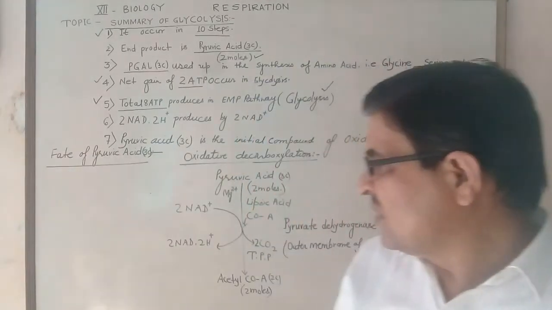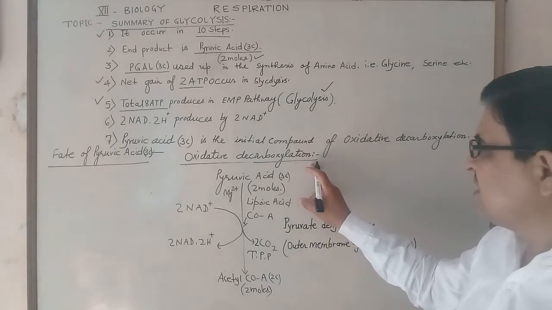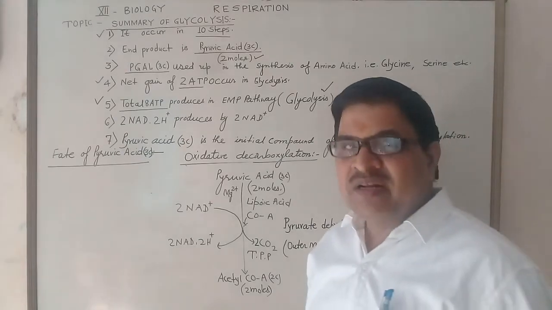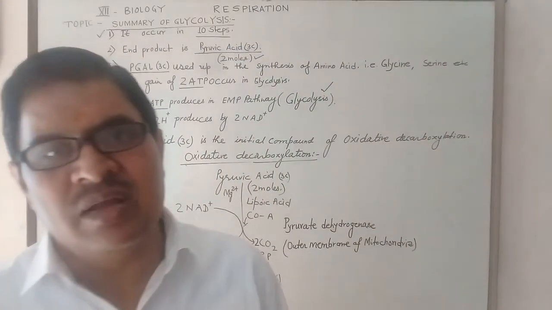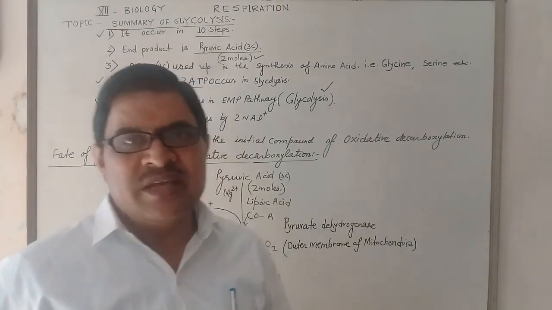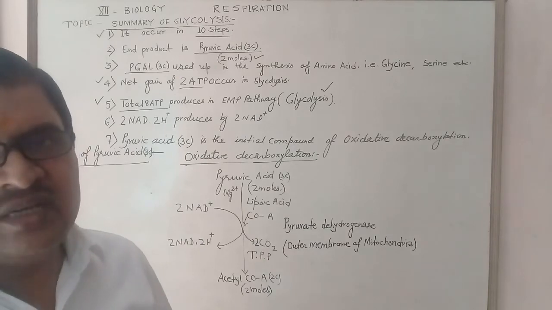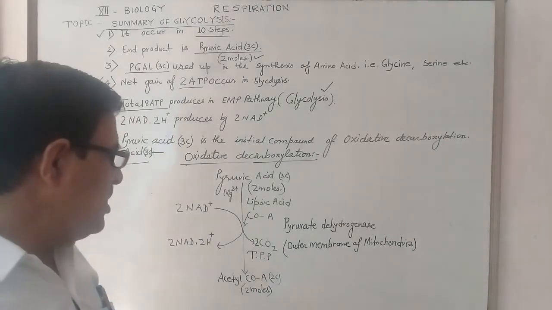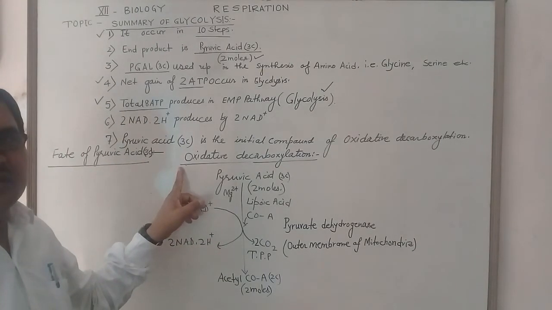Here, after discussion of oxidative decarboxylation, the second step of the minimization of carbon from 6 carbon to 3 carbon as in glycolysis, the 3 carbon compound pyruvic acid produces the 2 carbon compound acetyl coenzyme A in the oxidative decarboxylation.